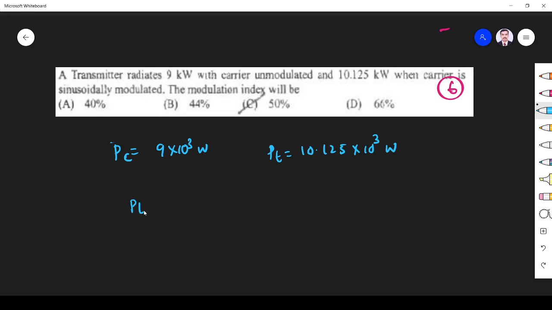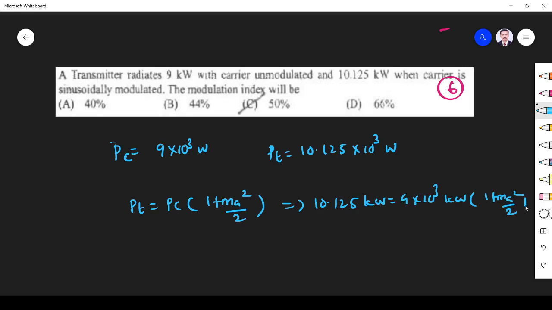In AM we know Pt is equal to Pc into (1 plus ma squared by 2). ma is the modulation index, Pt is 10.125 kW, Pc is 9 kW. Kilowatt cancels.